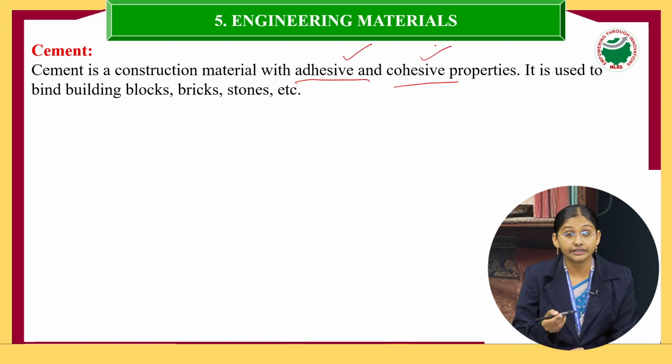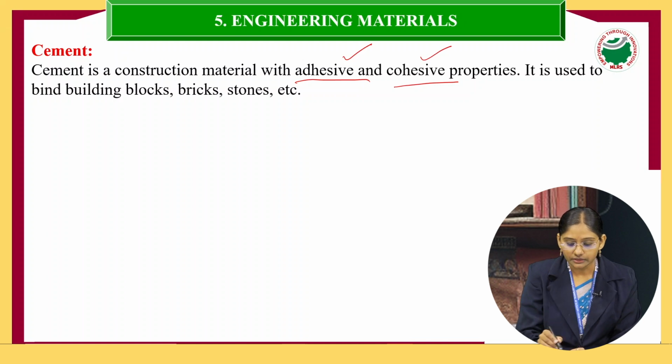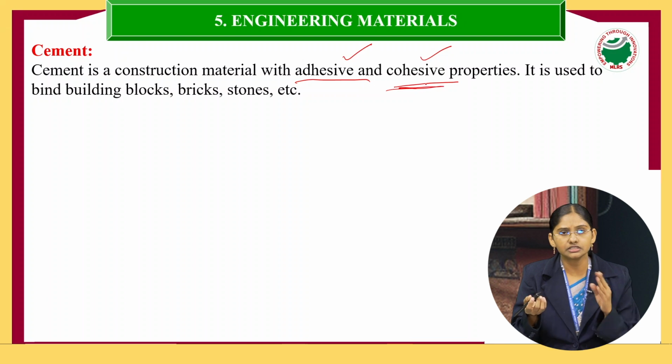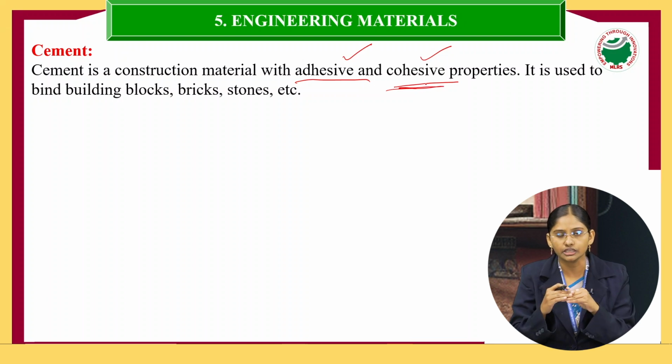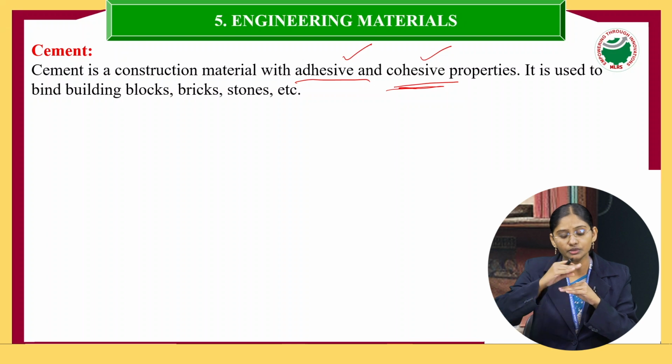What is meant by adhesive? Adhesive means it has the ability to stick to the surface. Suppose there is one brick, and on top of the brick we have applied cement. If it only sticks to the brick, it is not enough. If there is one more brick, or a building block or a stone, on top of the cement, it has to bind these two bricks.